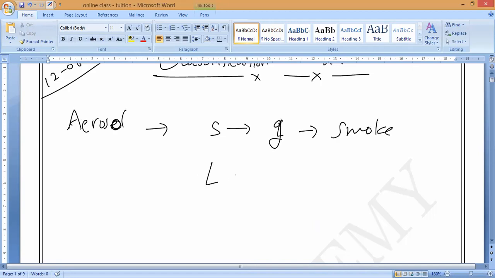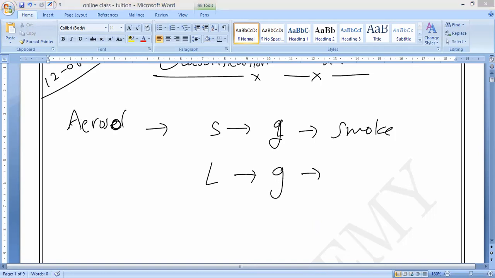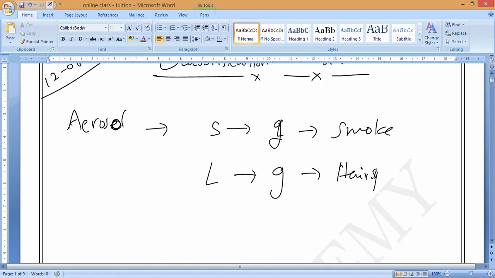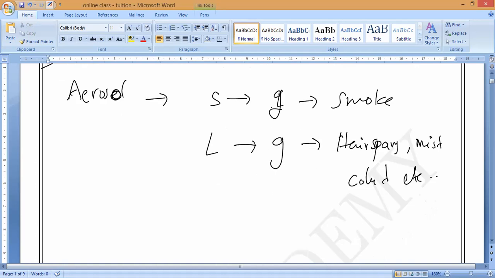The same way, a liquid is dispersed in gas. Any example? Liquid dispersed in gas. Hairspray, fog, mist, clouds, etc. Hairspray. Mist, cloud, etc. That is what aerosols are. Next, after this, the third classification of colloids.